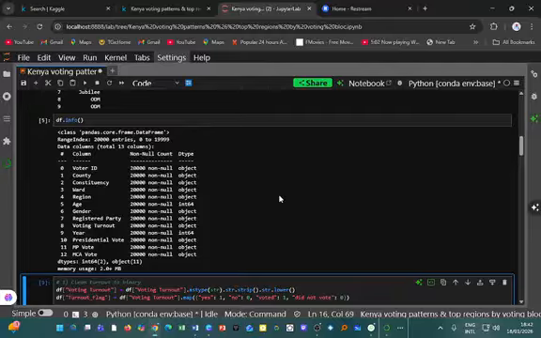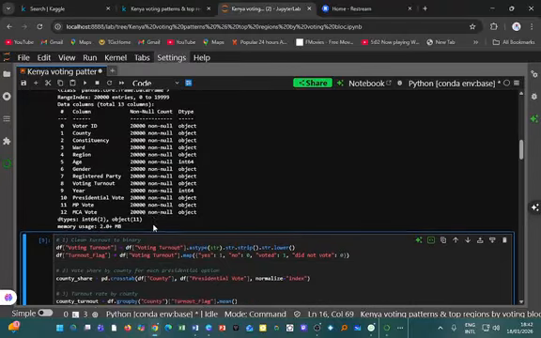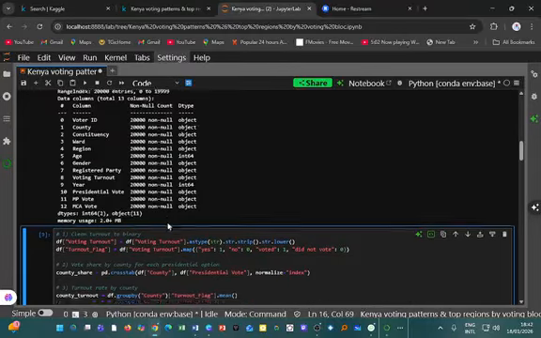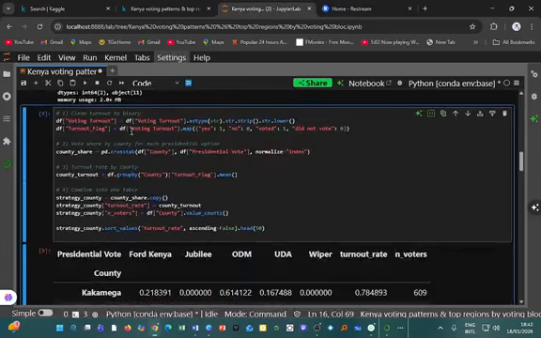You can see that the columns I have are voter ID, county, constituency, ward, region, age, gender, registered party, voting turnout, year, presidential vote, MP vote, MCA vote, etc. The next thing I'll do is clean turnout to binary.